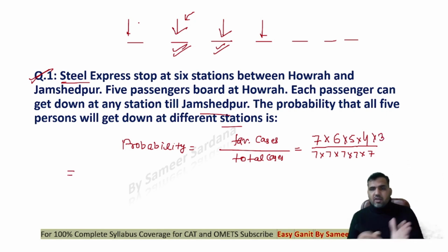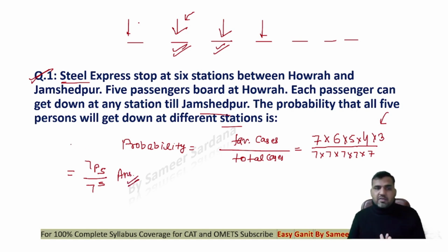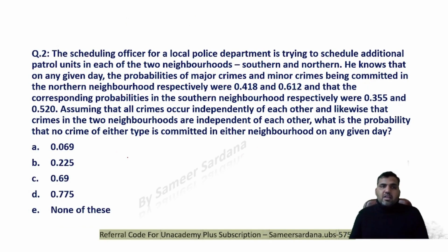I haven't given you the options here in this question, but this actually was written like 7 into 6 into 5 into 4 into 3, which is nothing but 7P5 divided by 7 power 5. This is the correct answer of the question. This is how the options were given in the question, right? 7C5 upon 7 power 5, 7P5 upon 7 power 5 and so on. So this option is the correct answer of the question. This is an actual XAT paper question for you. Look at the next question, guys.